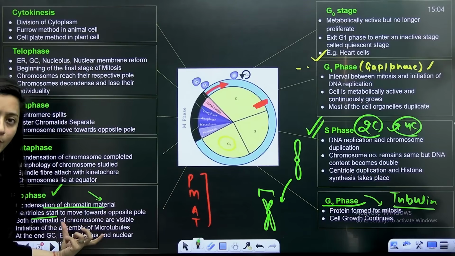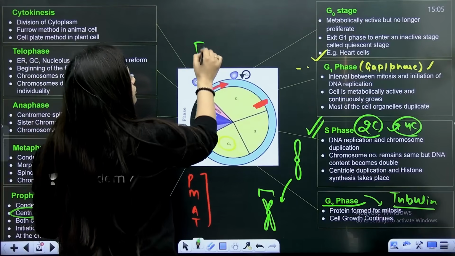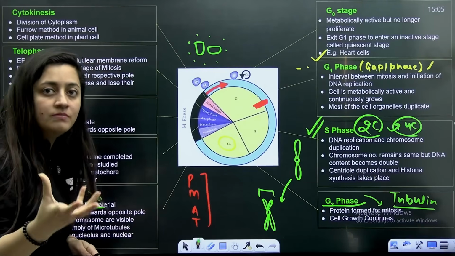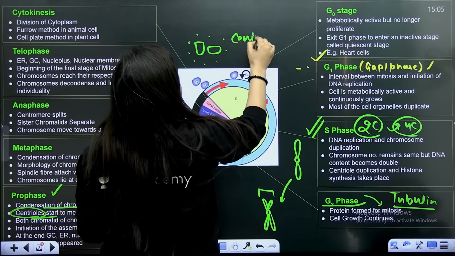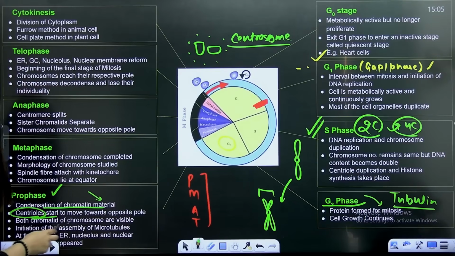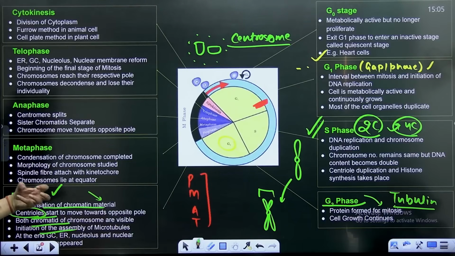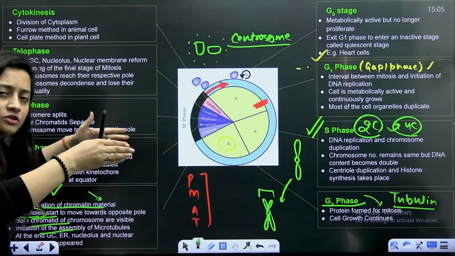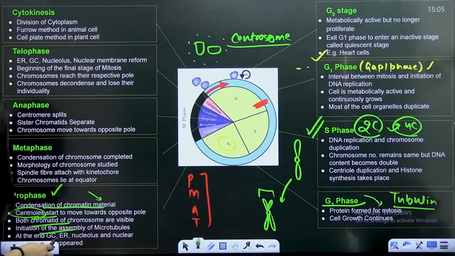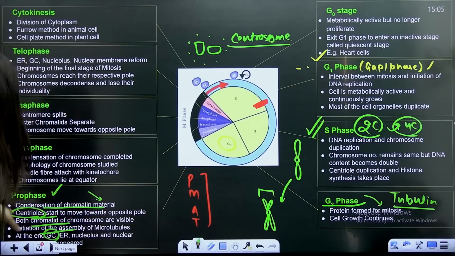Centrioles will start moving to the opposite poles. Centrioles are non-membrane-bound organelles, present in the animal cell only. When two centrioles are perpendicular to each other and covered with pericentriolar material, they form the centrosome. What do they form? They form the centrosome. It is also known as cell center, cell sphere or diplosome, which will form the spindle apparatus. Both chromatids of the chromosomes are visible at this stage. The microtubules will also assemble, because they have to form the spindle apparatus. At the end, Golgi bodies, endoplasmic reticulum, nucleolus and nuclear membrane all disappear.